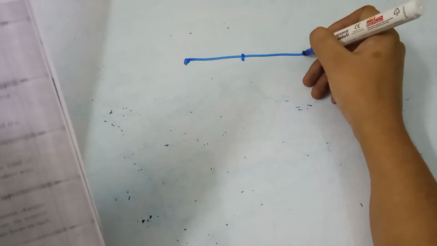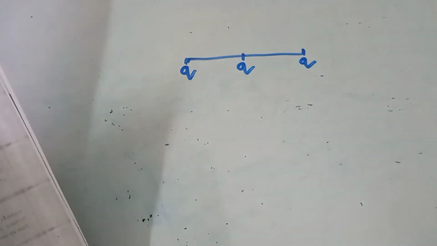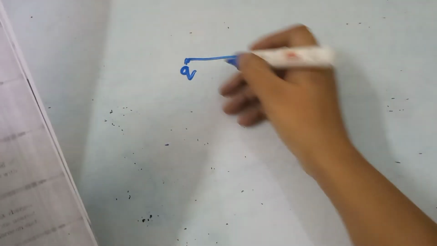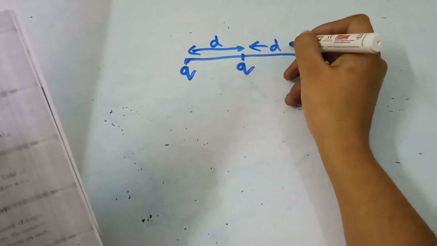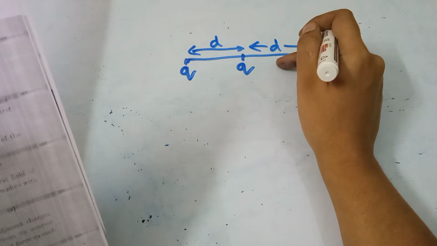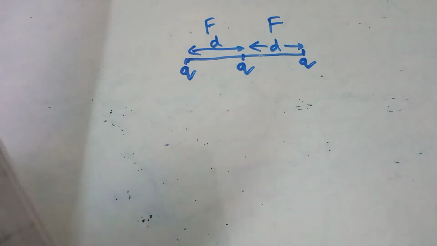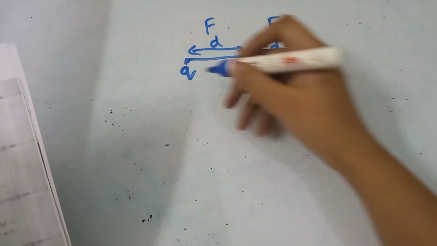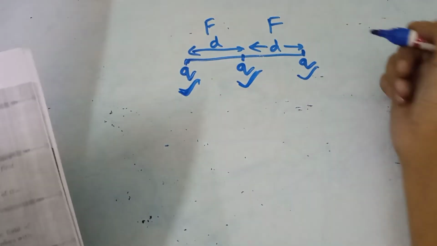1 charge, 2 charge and 3 charge, and they are identical, so let us assume they are plus q charges, and the separation between adjacent charges is the same, d distance, and F is the force and F is the force. So they are asking the net force on each charge from left to right. So we'll write the force on this charge, then this charge, then this charge.